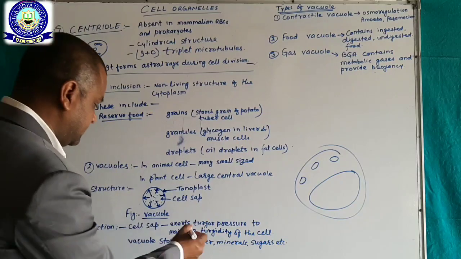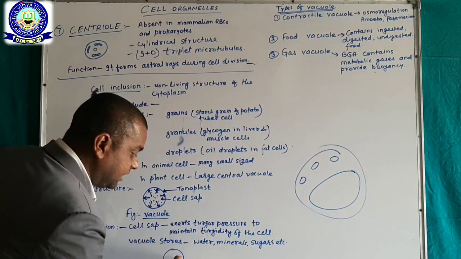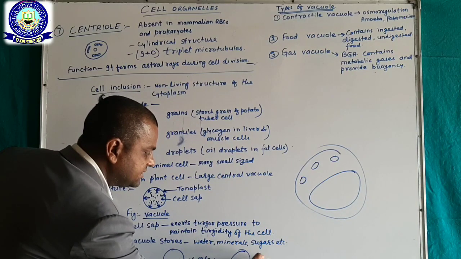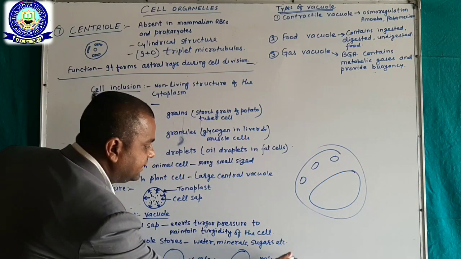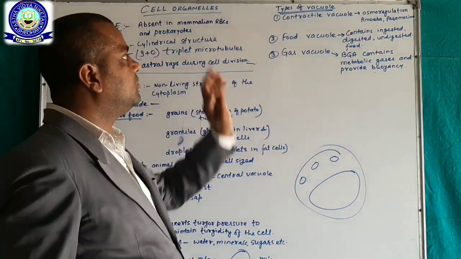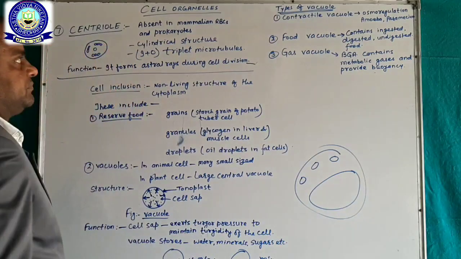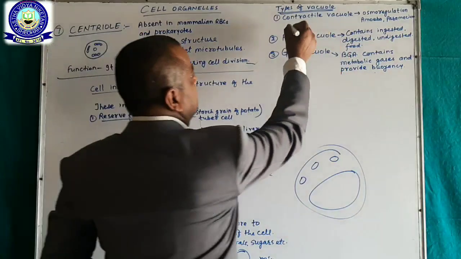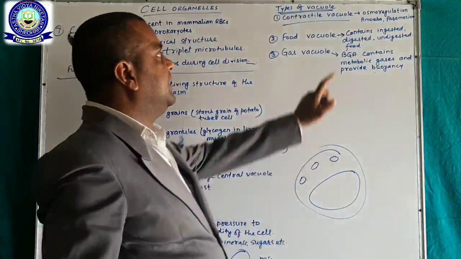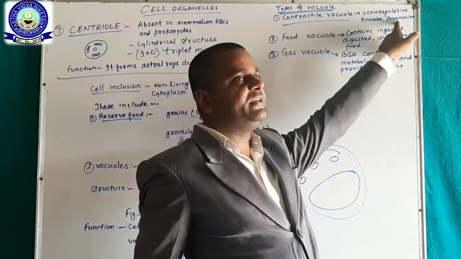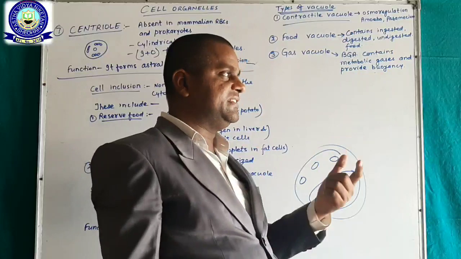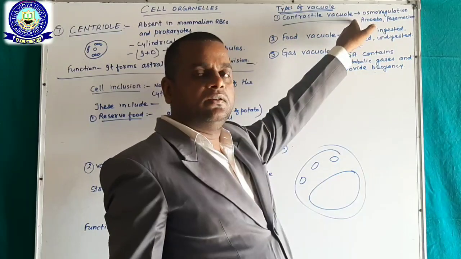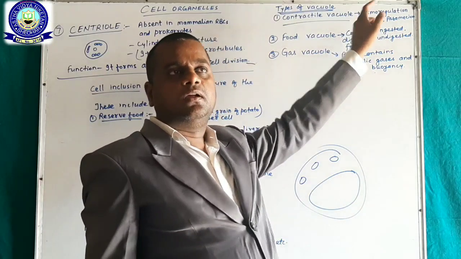Some vacuoles contain only water and some contain only minerals, okay, and sugars, like this. Now, types of vacuoles. There is the contractile vacuole. It is present in amoeba and paramecium. You can say protozoans. Okay. It helps in osmoregulation. Okay.